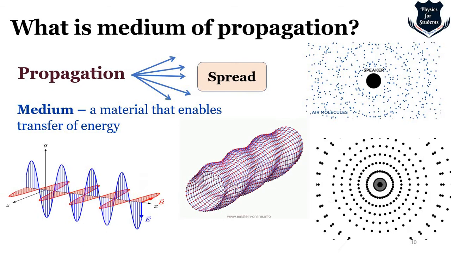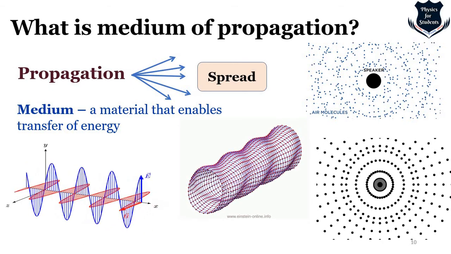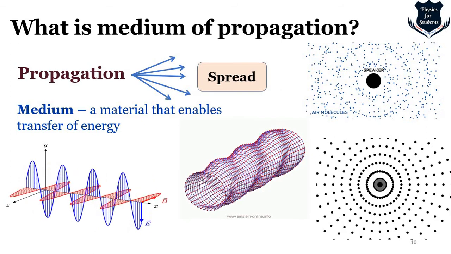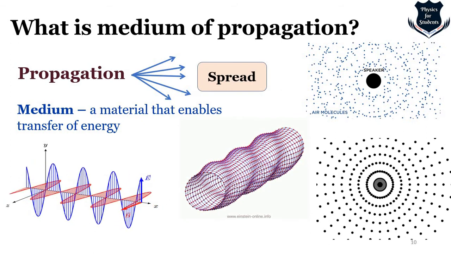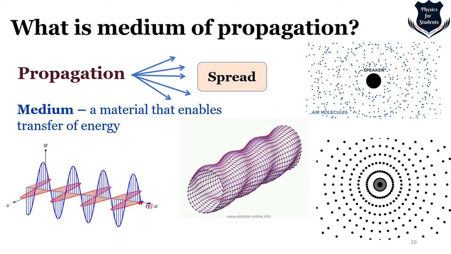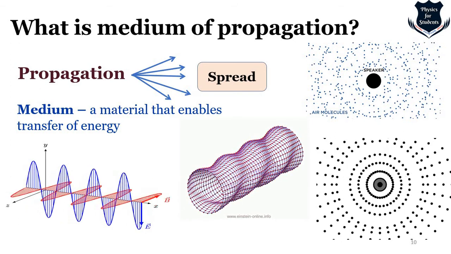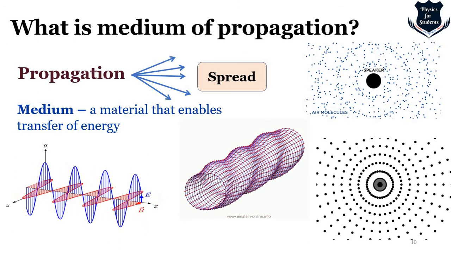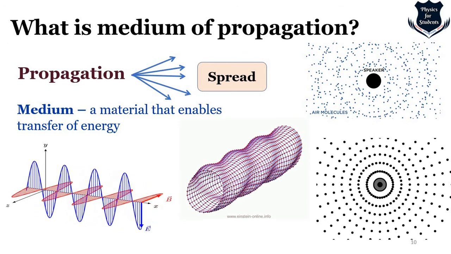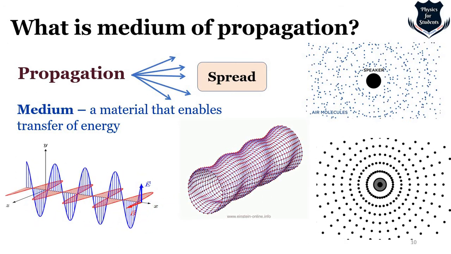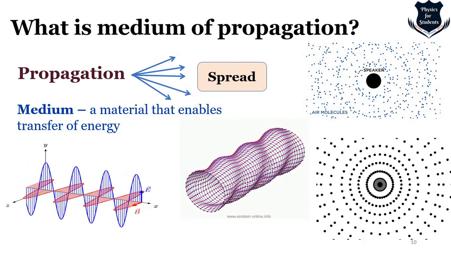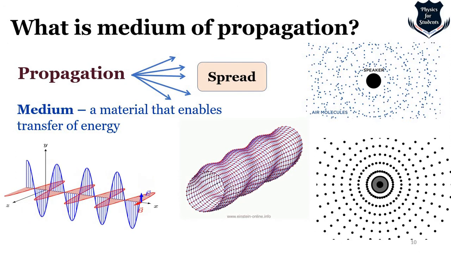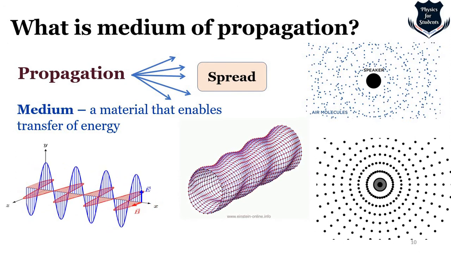And also this is something which I have taken from Einstein's online website. This is a kind of animation which shows a gravitational wave which is propagating, right? So propagation, now we understand, means spread of ideas, organisms, energy, anything. And the medium is something which is required in order to spread. So the medium actually enables the transfer of energy, right?